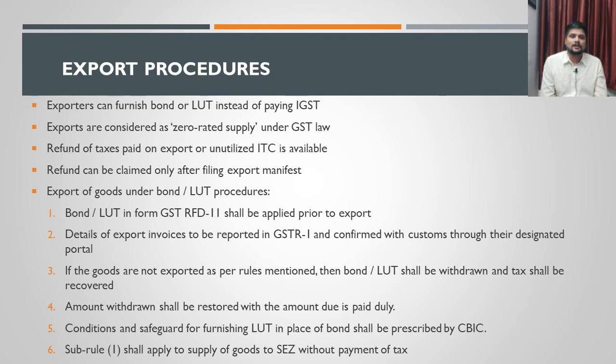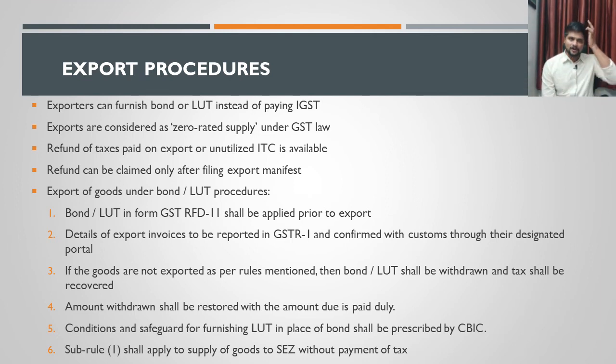And if the goods are not actually exported as per the rules, then the bond or LUT, which they have applied for, shall stand withdrawn. It means that the bond or LUT will become invalid, and the taxes have to be paid on those exports. And the amount that is withdrawn can be restored when the amount due is paid duly.